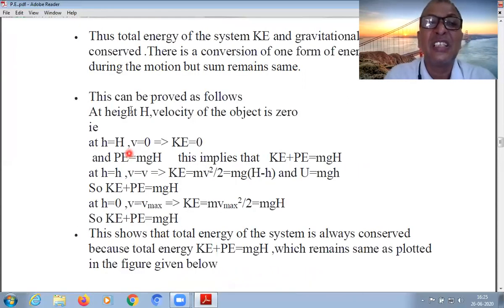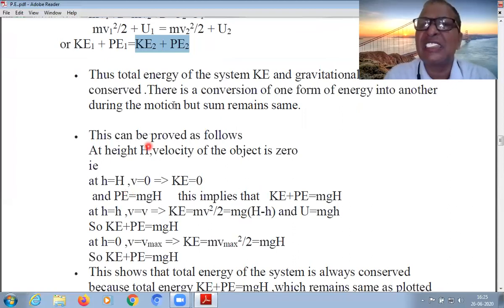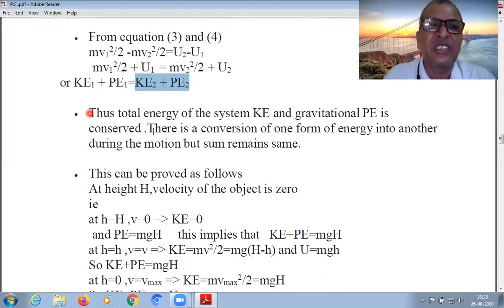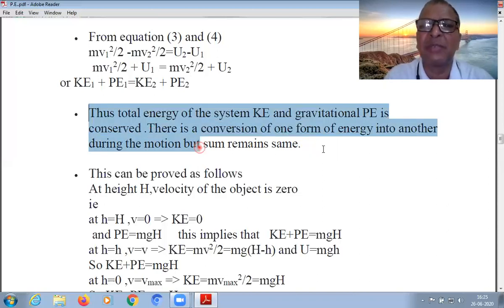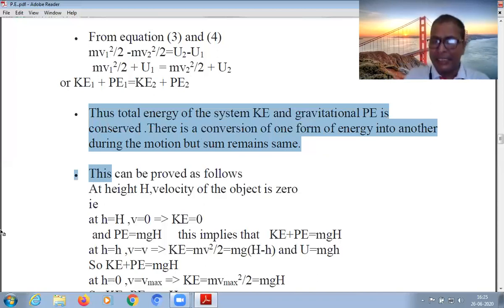Now see this statement: the total energy of a system, kinetic energy and potential energy, is conserved. There is a conversion of one form of energy into another during the motion, but its total sum remains constant, no change.